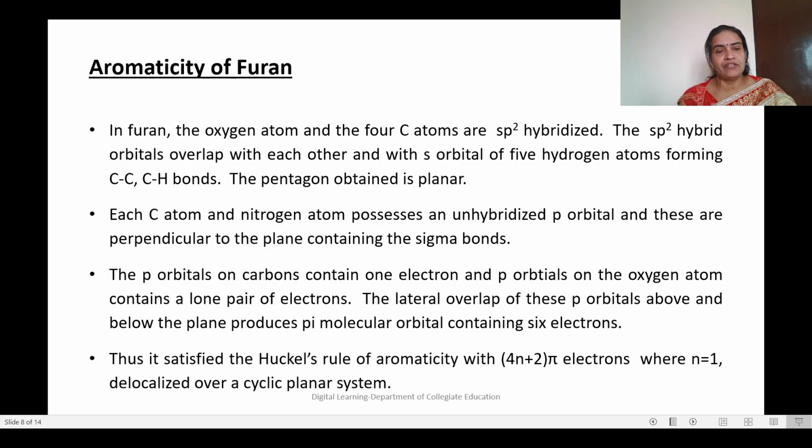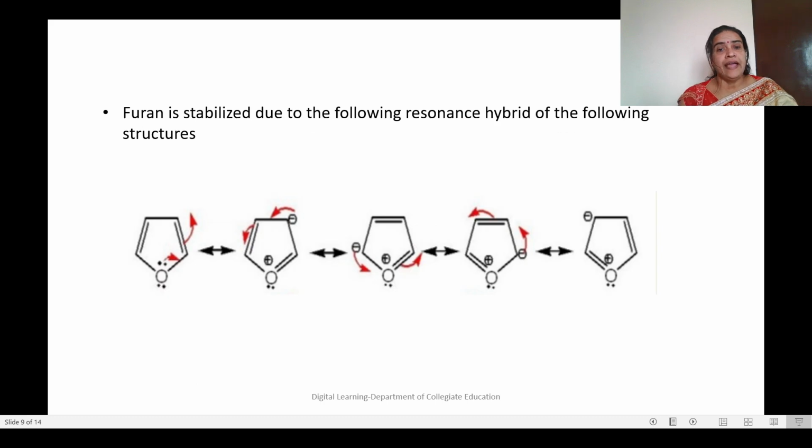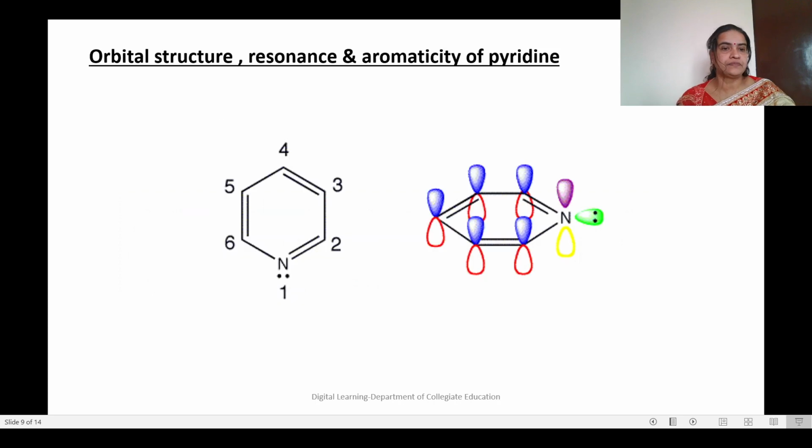This is the explanation of the previous slide. Along with that, furan is also resonance stabilized because of the delocalization, as there are alternate double bonds and a lone pair of electrons on the oxygen atom which can be involved in delocalization. It will enter into resonance and we get many resonating structures. Whenever there is resonance in a molecule, it adds to stability. So the structure of furan is highly stabilized due to resonance.